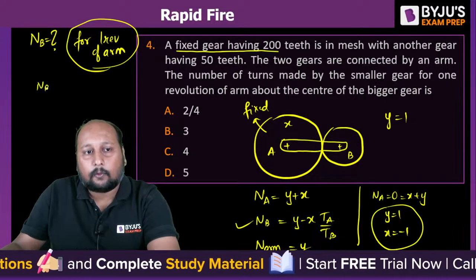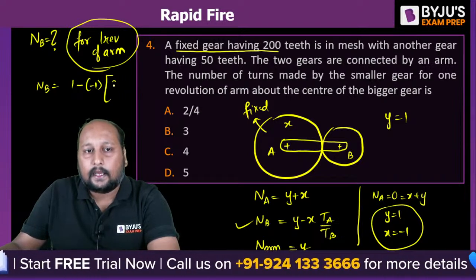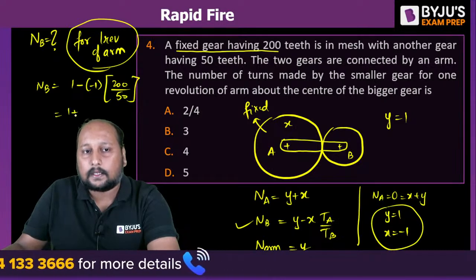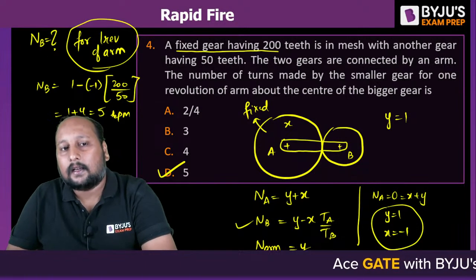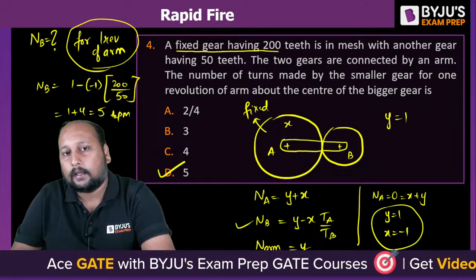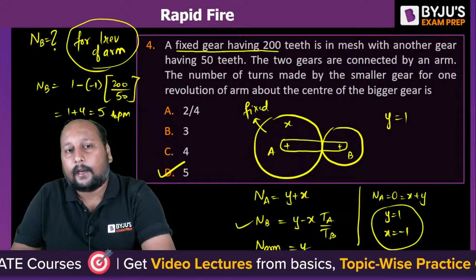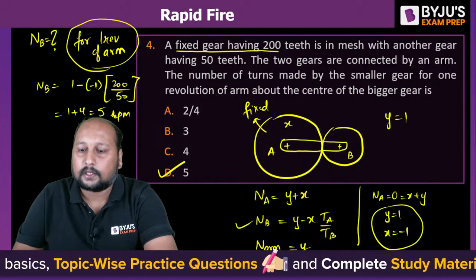So NB is equal to 1 minus of 1, TA is 200, TB is 50. So this is 1 plus 4, that is 5 RPM. 5 RPM. So option D is the correct answer. Option D is the correct answer. Okay, clear? The gear B will be rotating about the center of gear A with an RPM of 5 revolutions. 5 RPM.